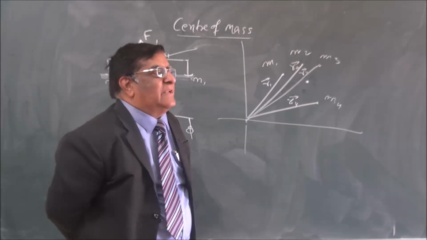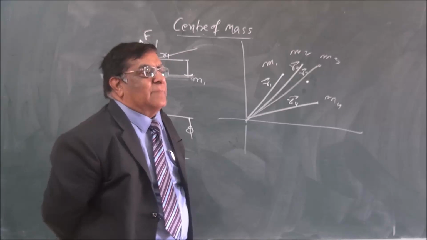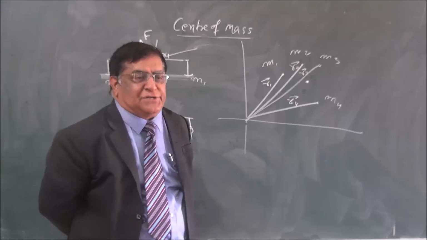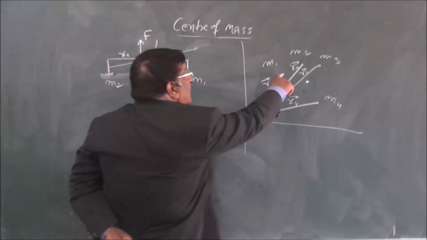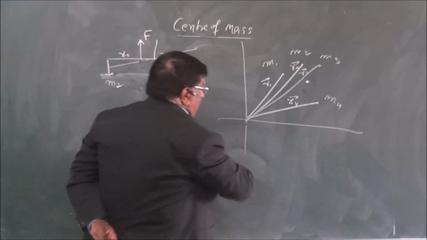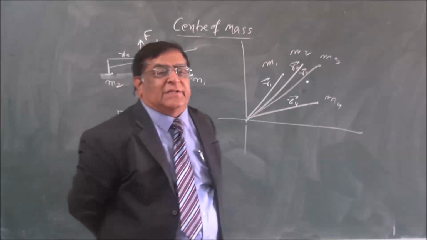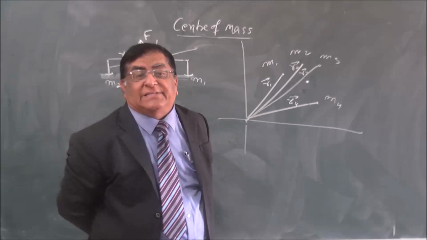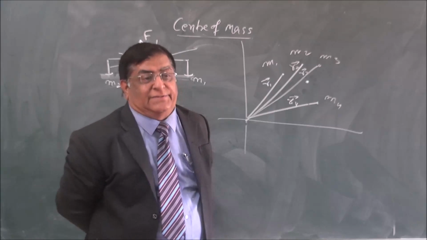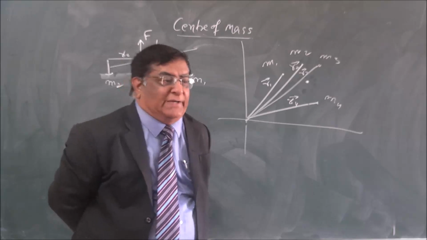In physics, there is a quantity, mass multiplied by radius of rotation. If this point is rotating, then this mass multiplied by this radius of rotation, that physical quantity is known as moment. What is that known as? Moment.